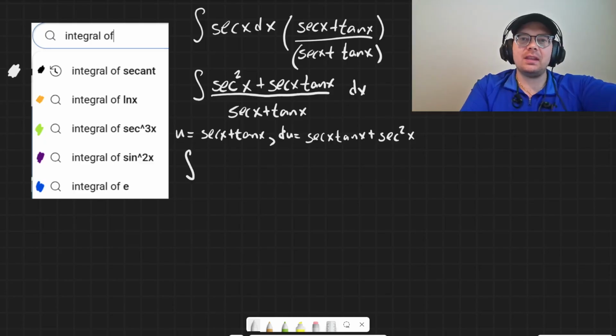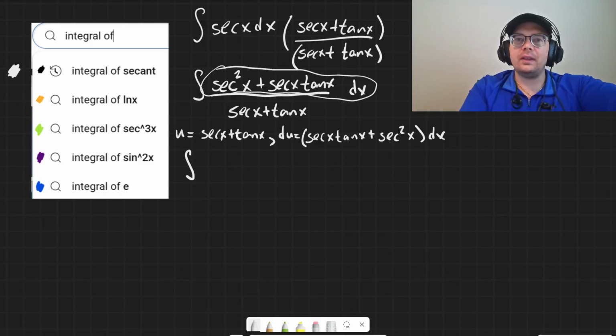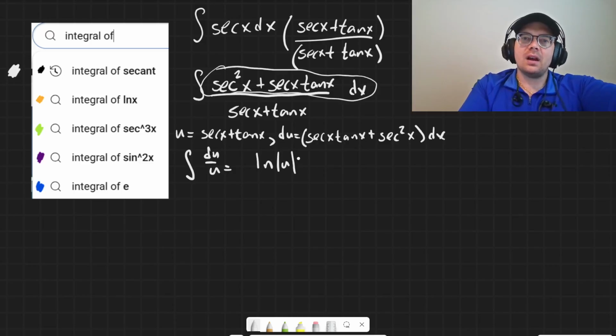That ends up equaling, because then this would be dx, right? So all of this right here is du. It ends up just being du over u. That's the integral of 1 over u, which is ln u, ln absolute value of u to be exact, plus a constant.